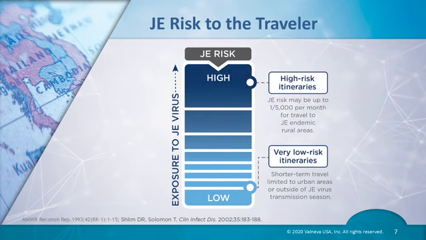Risk increases as exposure to JE virus increases. For travelers with high-risk itineraries, like rural areas, the CDC estimates that JE risk may be as high as 1 in 5,000 per month. In the module entitled The 3 O's of JE Vaccination, we will discuss in more detail specific factors that raise JE risk.